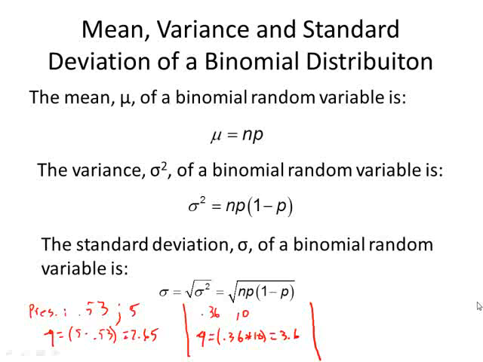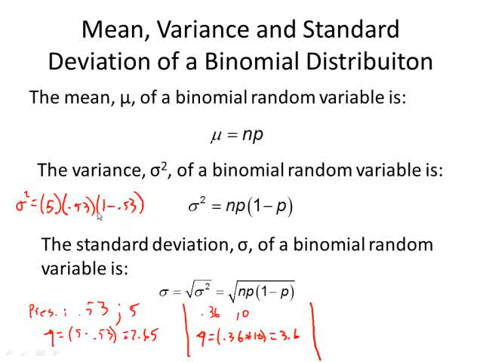The variance is going to be n times p times 1 minus p. So for the president, sigma squared is equal to n, which is 5, times p, which is 0.53, times 1 minus 0.53.